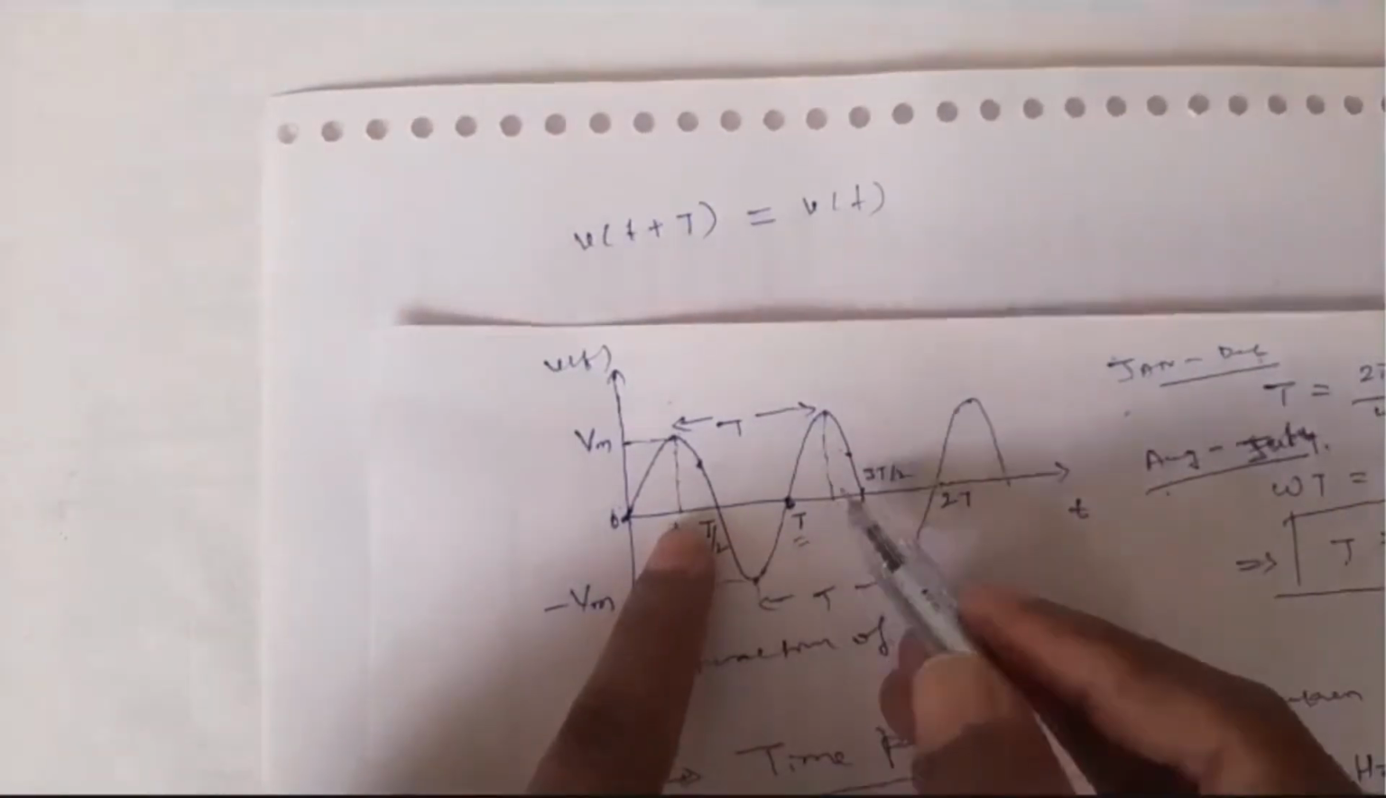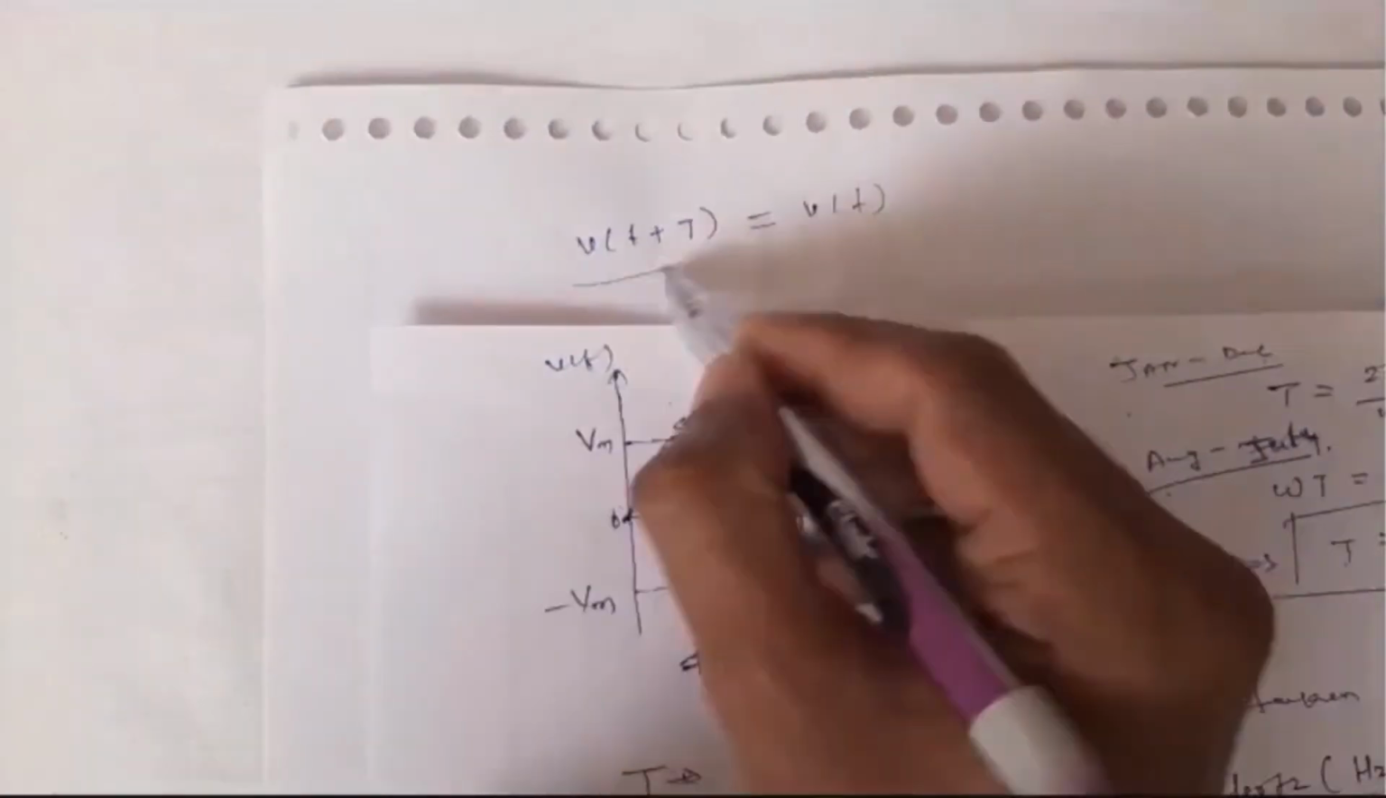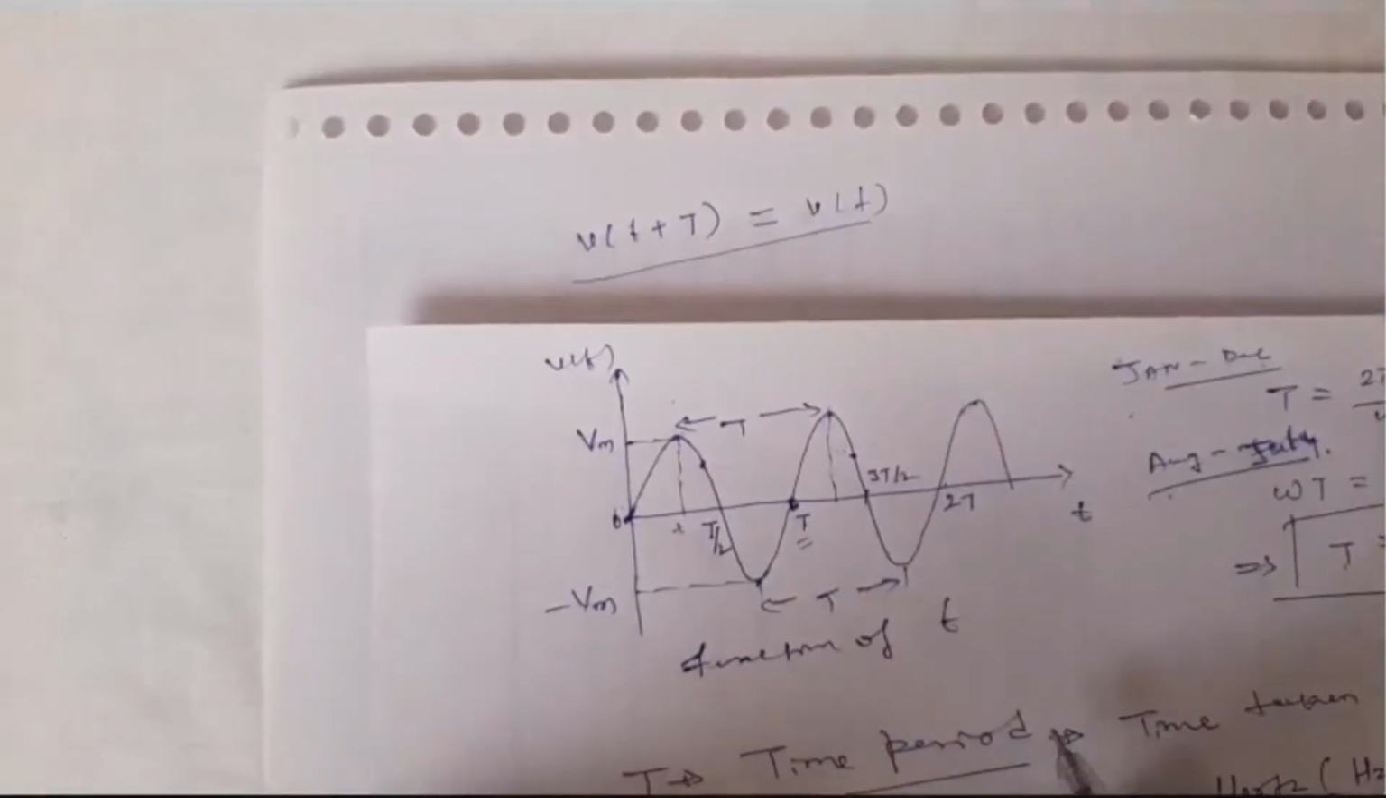You will get the same amplitude. That's what V of t plus T is equal to V of t. Even we can mathematically prove it. Say what is actually V of t?